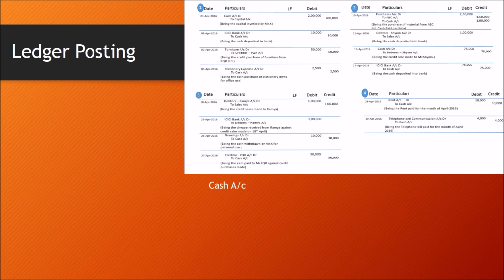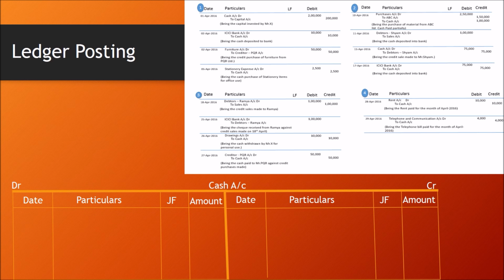Let us start with cash account and we will go by one journal entry and see wherever cash account is got impacted and then we will post into ledger. Let us prepare cash account format. At the center I am writing it as cash account and then T format, left side debit and right side credit. Okay, let's get into first journal entry. 1st April 2016, cash account debit to capital account.